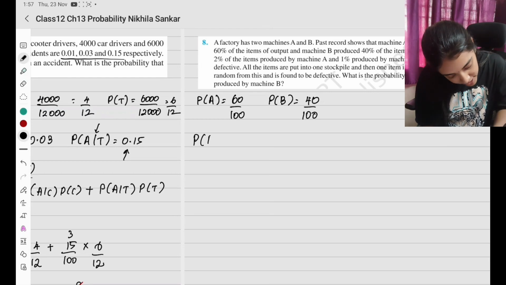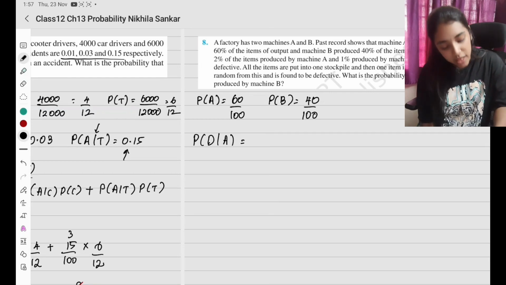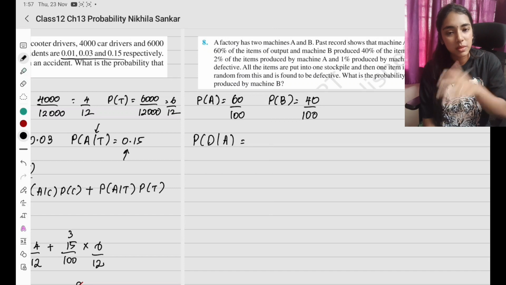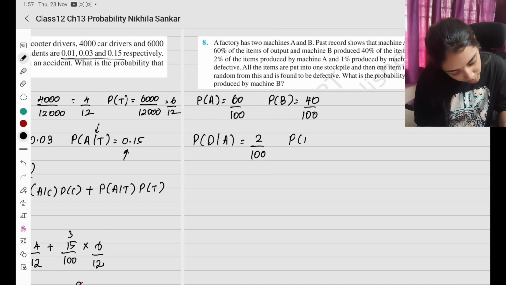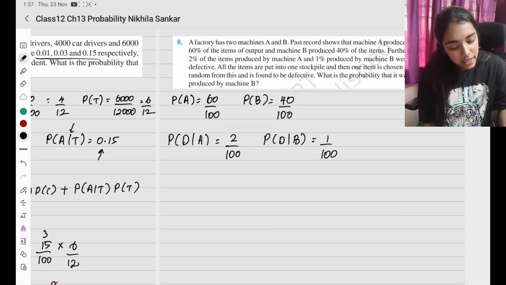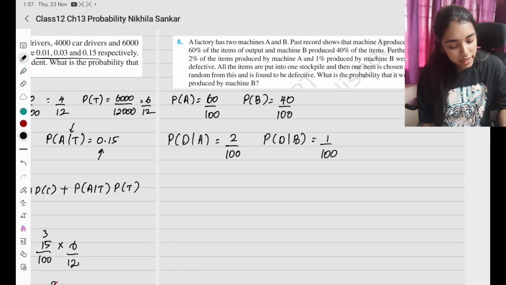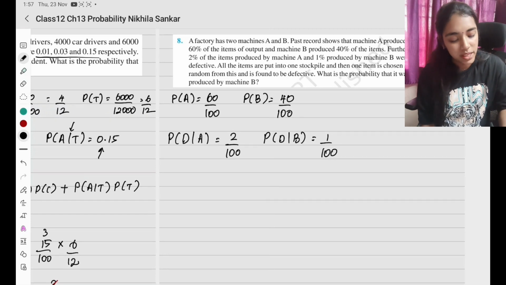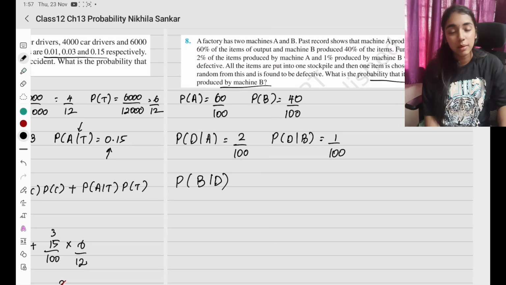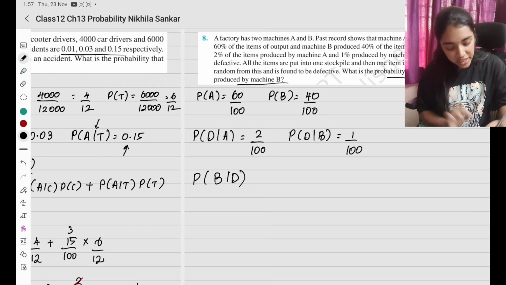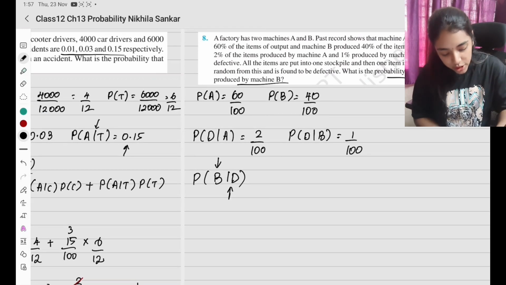So probability that it is defective given that it is from machine A. Machine A makes the mistake. Knowing it is machine A, the probability that it gives a defective item is going to be 2%. And probability that it is defective given that it is machine B is going to be 1 divided by 100. All the items are put into one stockpile and then one item is chosen at random from this and is found to be defective. It is known to be defective. What is the probability that it was from machine B? What is the probability that this defect came from B? The given condition comes here.